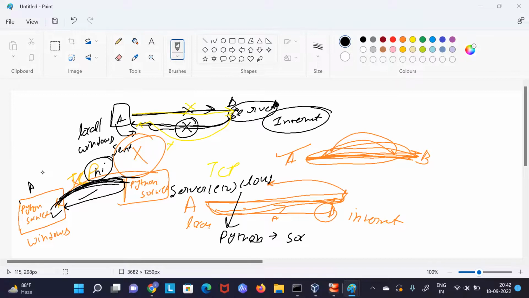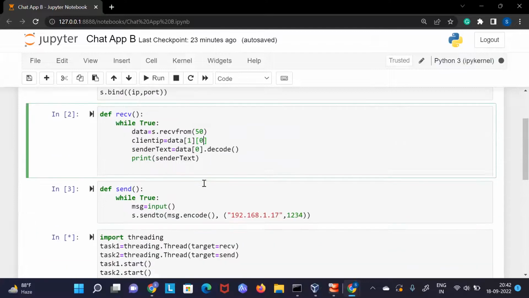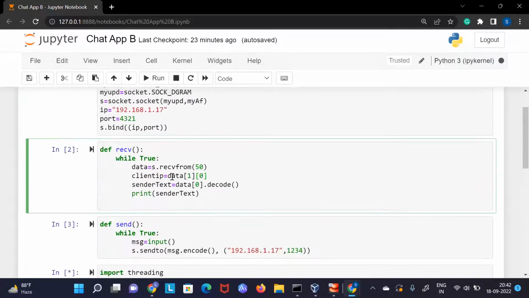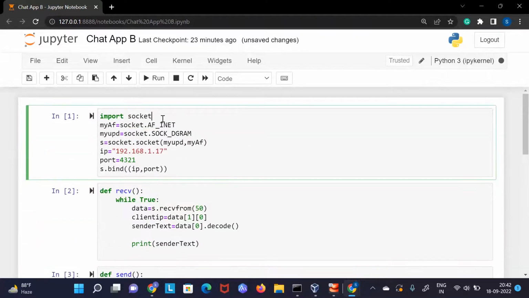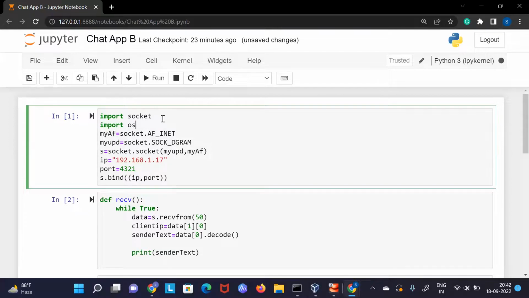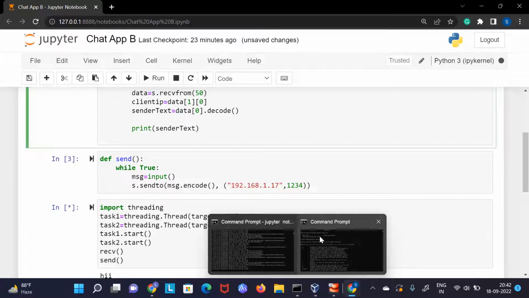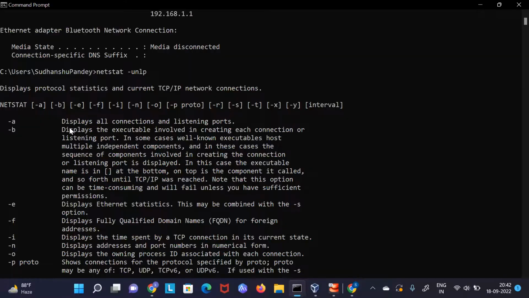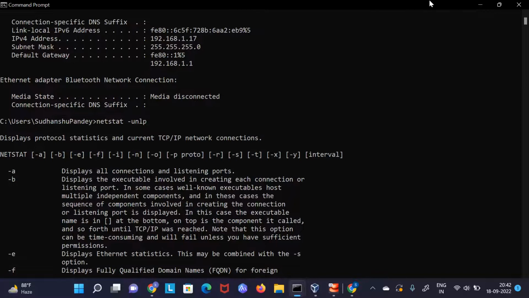Now you can use some trick here. Whatever data you send, like here we are receiving some data, right? But in this case it would not be just data, it would be a command. And in Python we have a library like OS. If you are good in CMD, the command prompt, if you know about Windows commands, because for a lot of things we have commands, like here I have shown you netstat -tnlp. You can see what programs are running. You can close any program. A lot of things you can do.